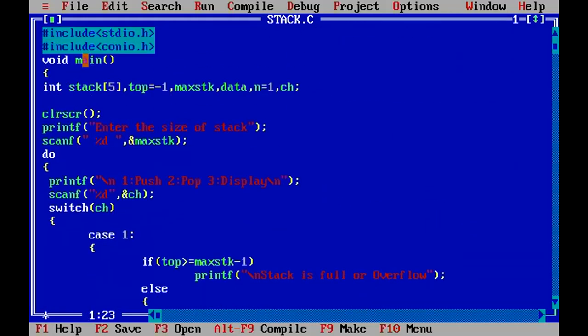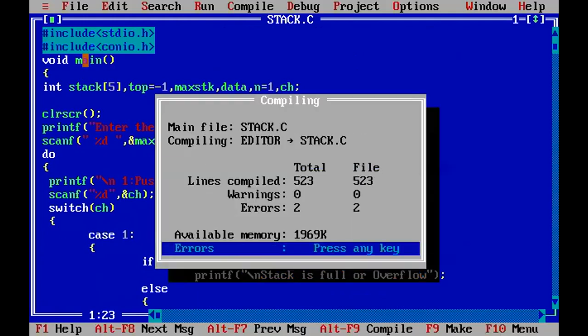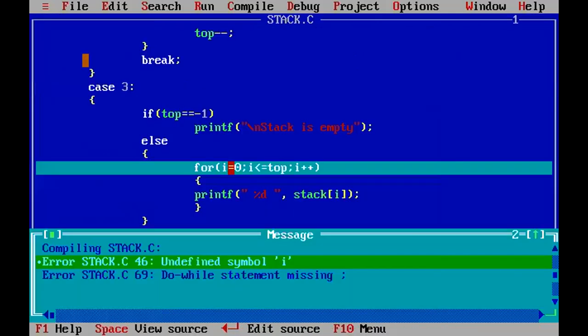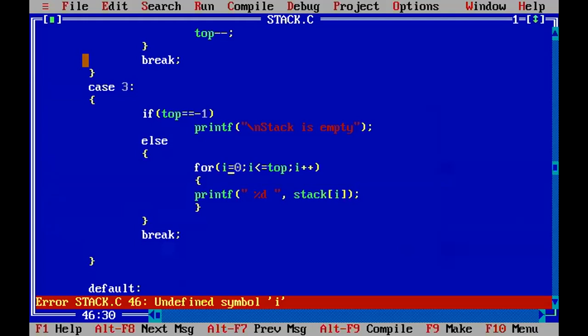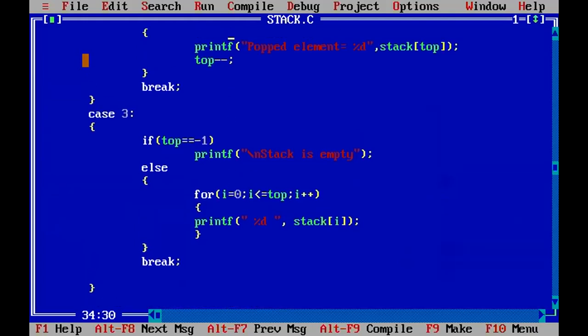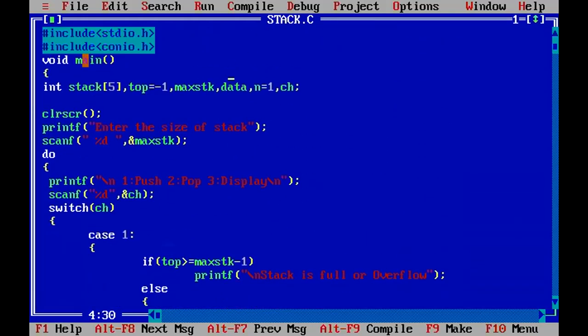So whatever part we have written, let me save the program. So I have compiled. Now here I'm getting 2 errors. Integer i, we have not declared. Yes, we need to declare.